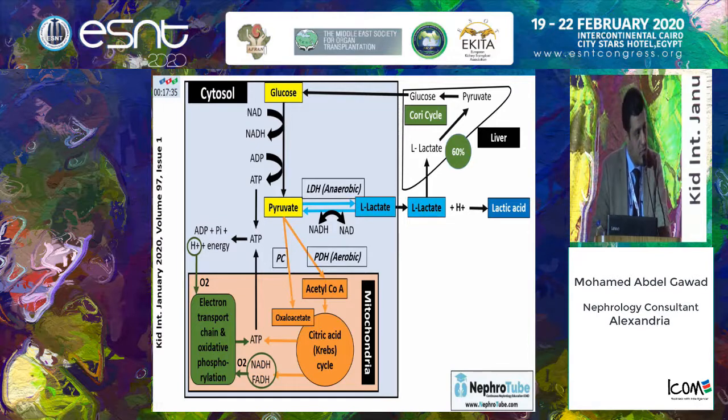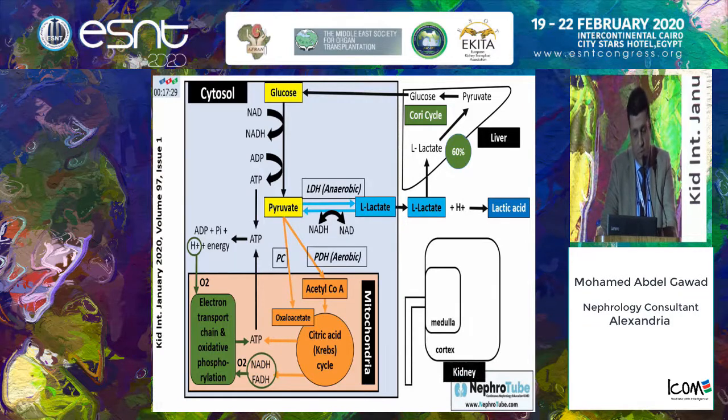The liver is responsible for metabolism of about 60% of the serum lactate level. The lactate may also be metabolized by the kidney to a lesser extent than the liver. If we suppose this is the medulla and the cortex, lactate is taken up by the cortex. In the kidney, there are multiple possibilities for L-lactate. The first is that most of the lactate will be reabsorbed again. Part of the lactate will be excreted in the urine, about 2%.